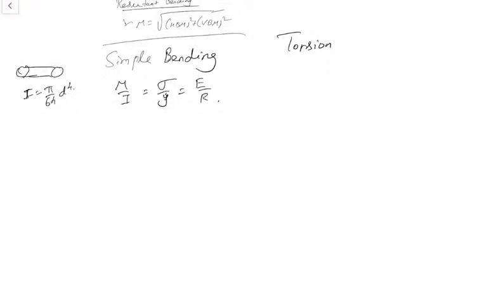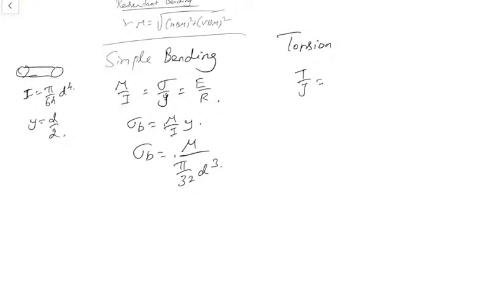From here, sigma b is nothing but M by I into y, where y is equal to d by 2 for the shaft. If you do the substitution, we get sigma b equal to M by pi by 32 into d cube. Similarly, it's the same for the torsion formula: T by J equal to G theta by L equal to tau by r.